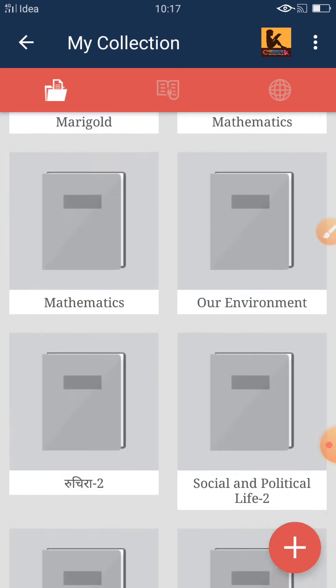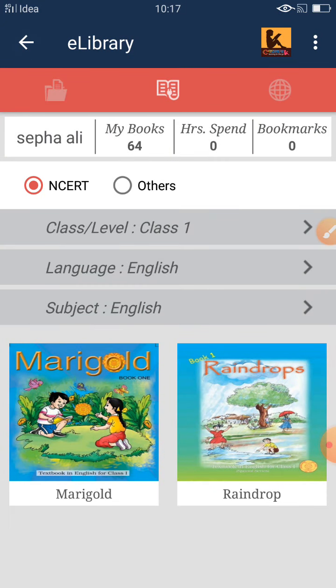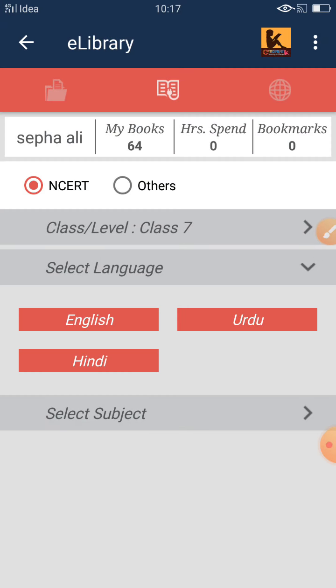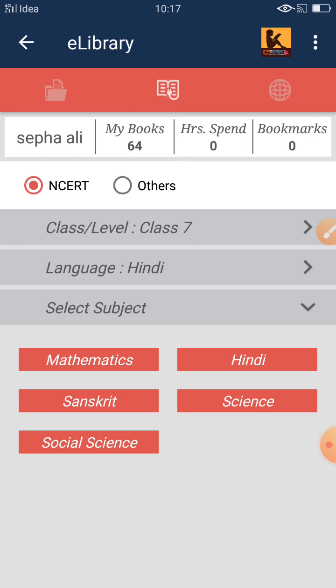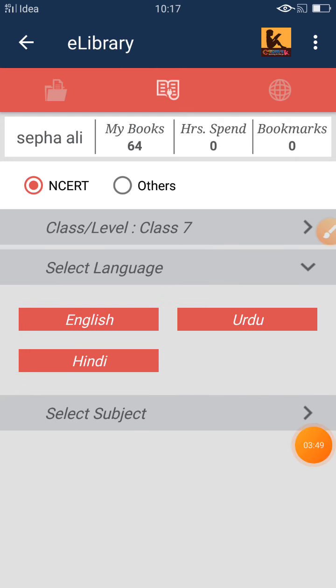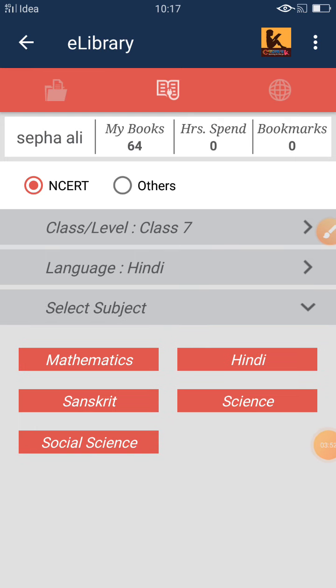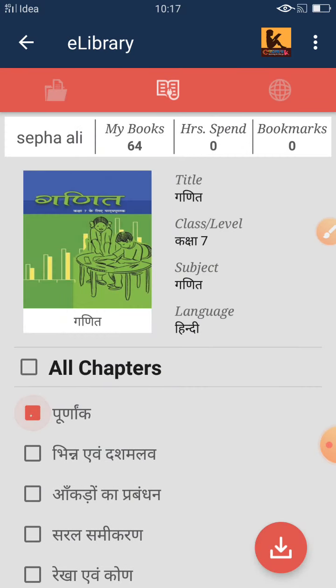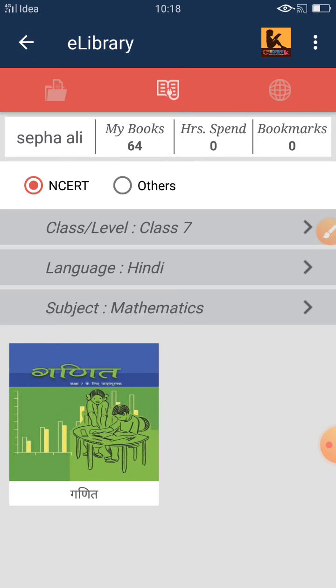And see, I have so many books in there, so I would like to download class 7 books. See, English, you can go Hindi also. See, in Hindi all the things are in Hindi. Okay, see, when you click on Hindi, all the subjects, science, math, Sanskrit, social science, Hindi, these all books are in Hindi. Okay, mathematics we have to see there. Okay, पूर्णांक, ये सब भिन्न, ये सब दशमलव, ये सब हमारे हो जाएंगे, है ना. और देखते हैं हम, अब हमें हिंदी में जानकर कुछ करना नहीं है.